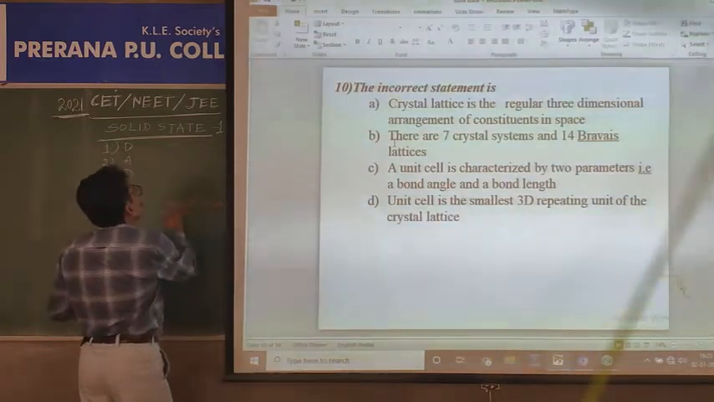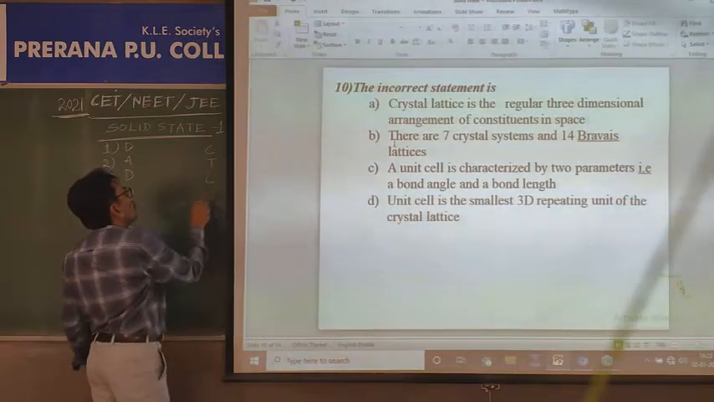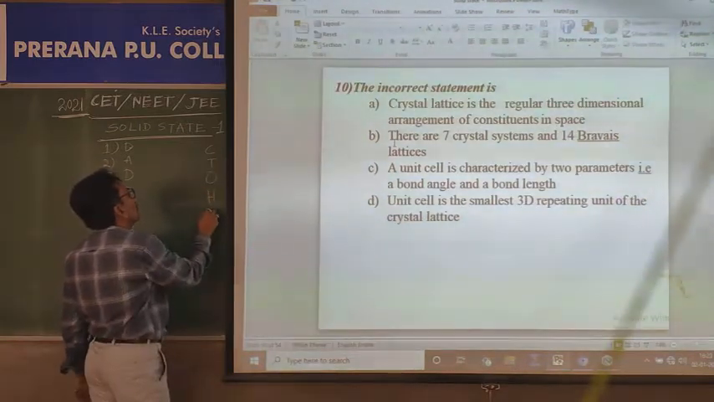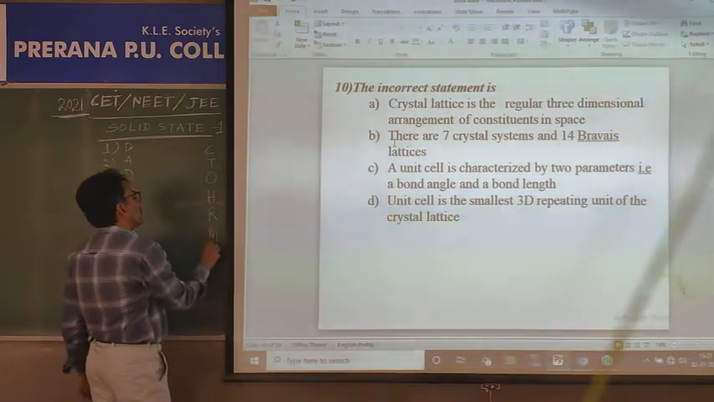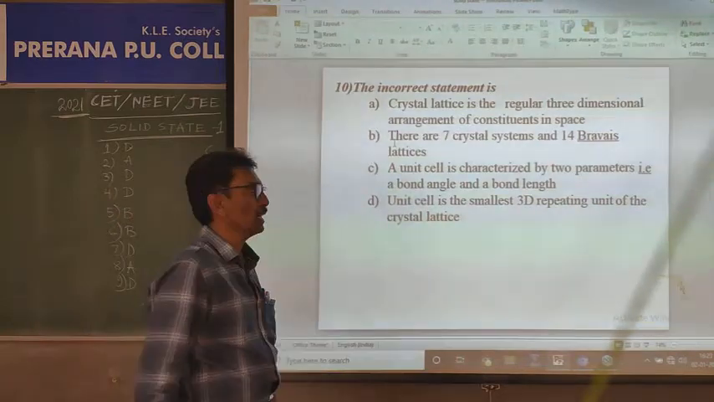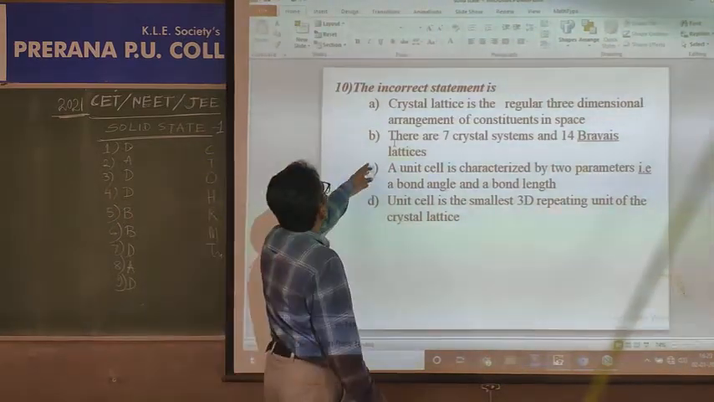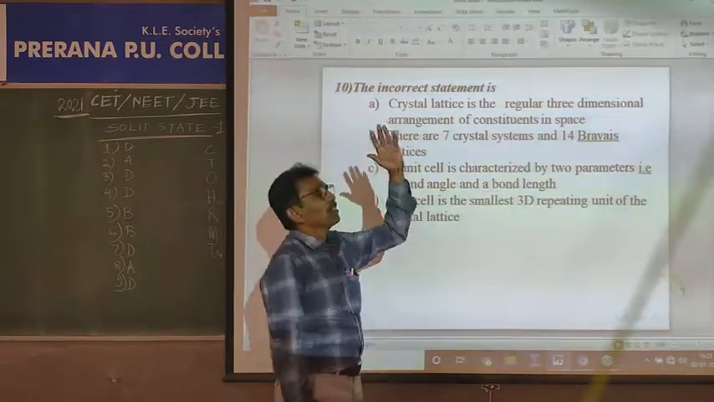That is cubic, tetragonal, orthorhombic, hexagonal, rhombohedral or trigonal, monoclinic, triclinic. These are the 7 crystal systems we discussed in a nice way. Therefore, there are 7 crystal systems and there are 14 Bravais lattices.